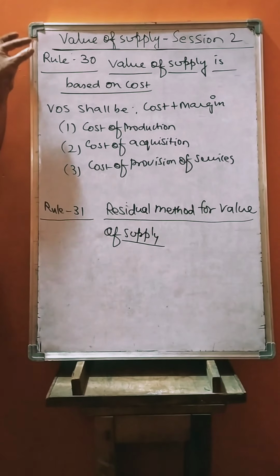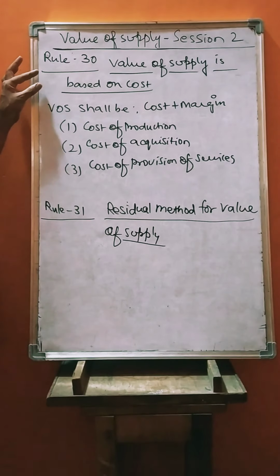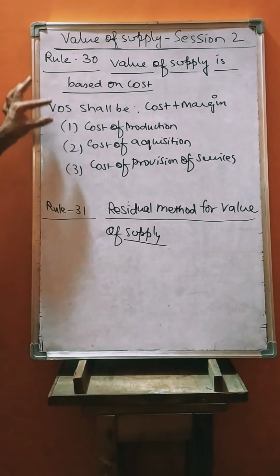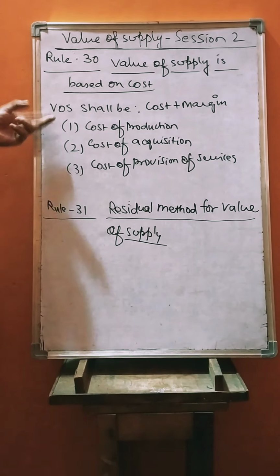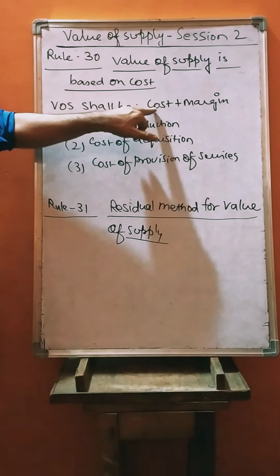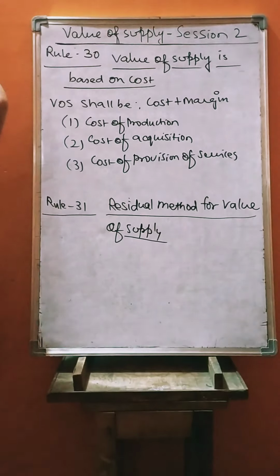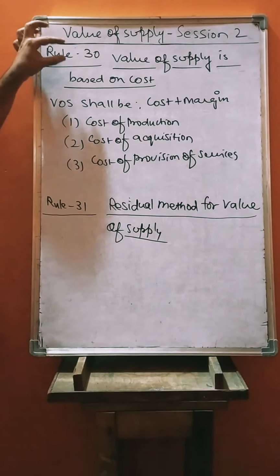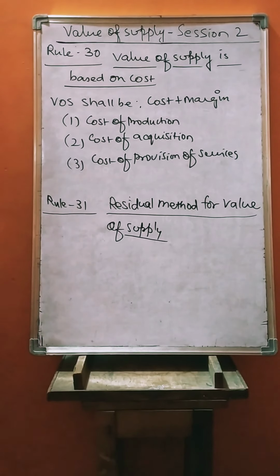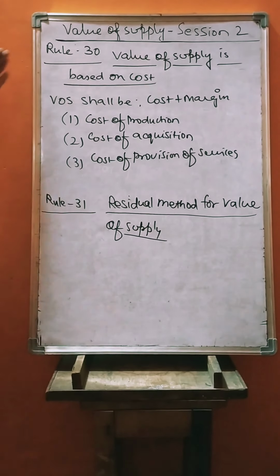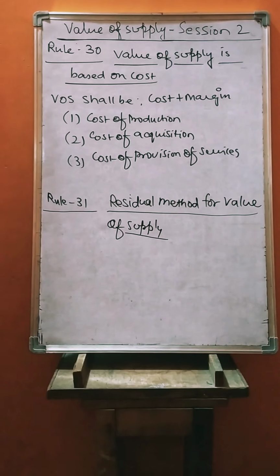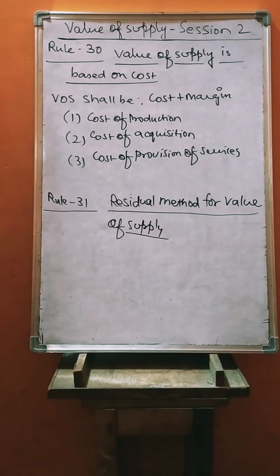So rule 30, value of supply which is on the basis of cost, which includes cost of production of manufactured good, cost of acquisition of same good, cost of provision of services relating to the same good. Then here the value of supply should be cost plus margin. So rule 30 is similar to rule 27 subsection D. So whenever rule 27, 28, 29, 30 are not applied, then we will be taking into consideration rule 31, that is called residual method for value of supply.